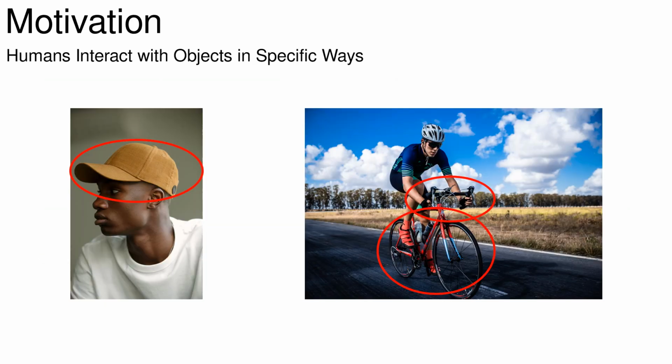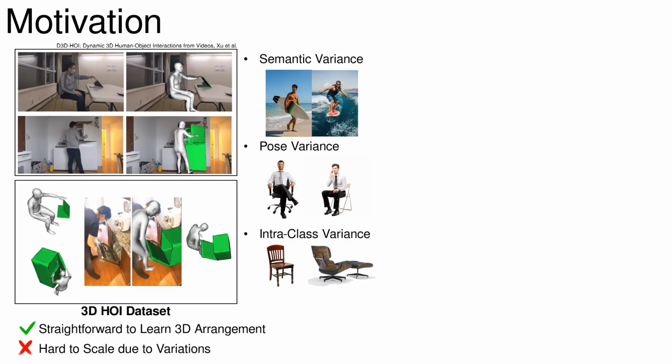Humans interact with objects in specific ways. For example, we wear hats on our heads, ride a bike holding handles and stepping on the pedals. While this is known to us, it becomes challenging when teaching to machines, as providing supervision with 3D HOI annotation can be hard to scale due to numerous variations.